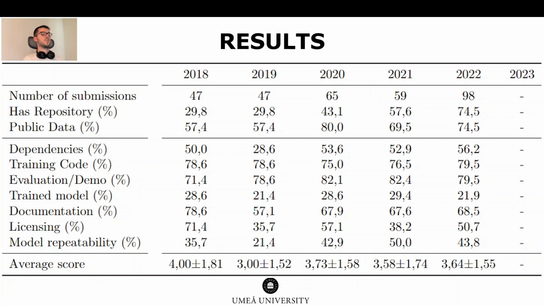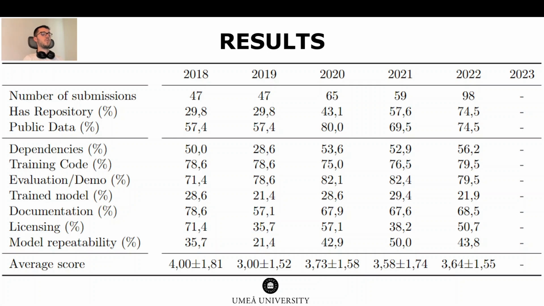The use of code repositories and public datasets is increasing, however the quality of the repositories shows no signs of improvement. Almost half of all repositories miss to include the package dependencies altogether, which means that in a few years' time the code will be almost impossible to trace back and get to work.